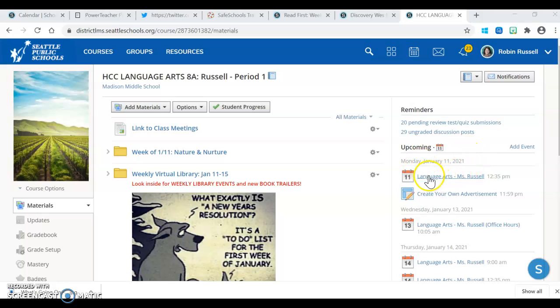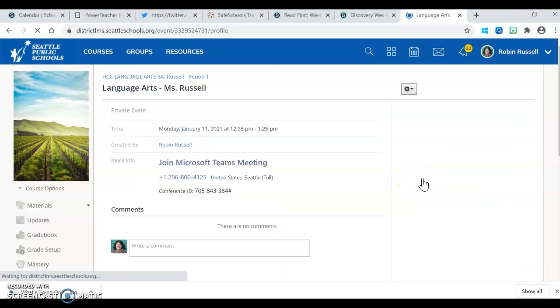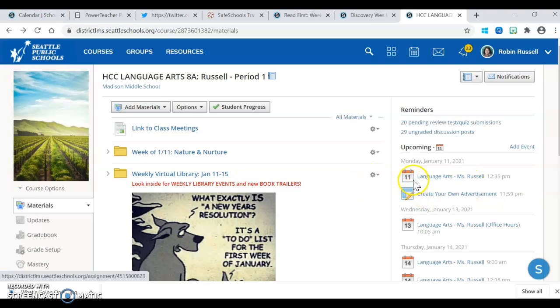So for example, if it has a date here, that means if you click on that, that'll take you directly to the link for the class meeting. And the nice thing about that is it will always tell you whatever it is that's coming up next. So for example, if you have an assignment due, all of those things are right there in that upcoming section.